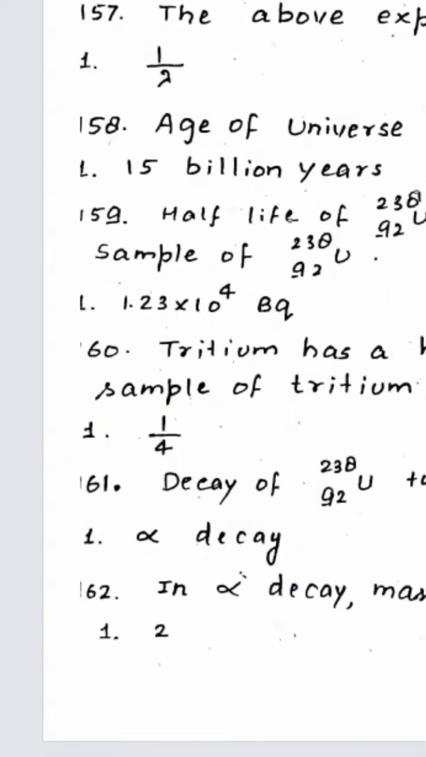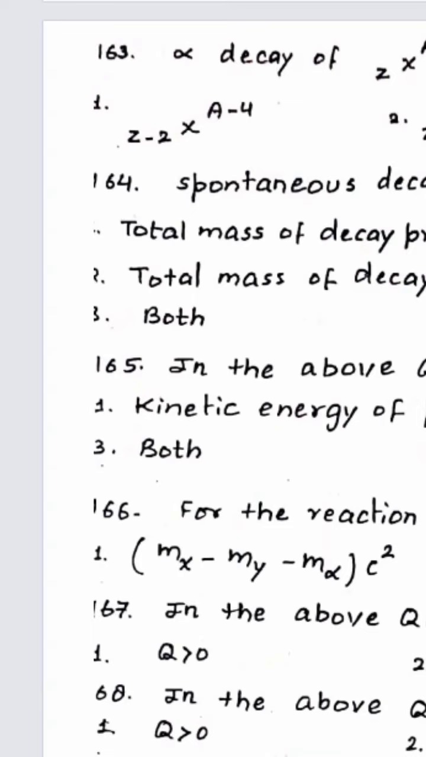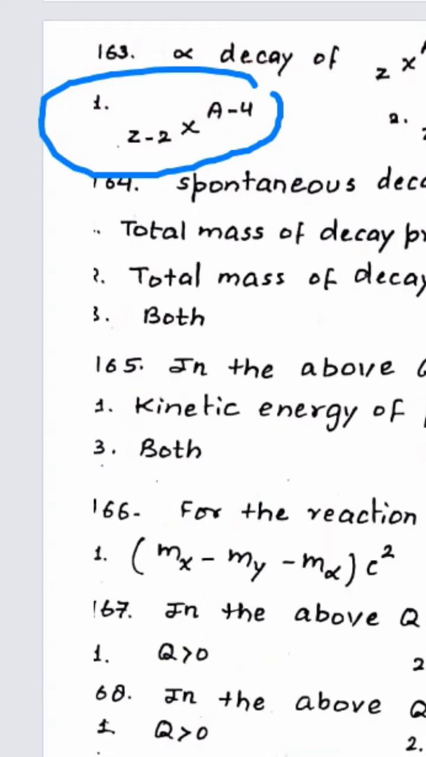Next is, alpha decay results in. So obviously the first is correct. Next is, spontaneous decay is possible only when, obviously, the total mass of the products is less than the reactant, as per the mass energy equivalence. The first is correct.